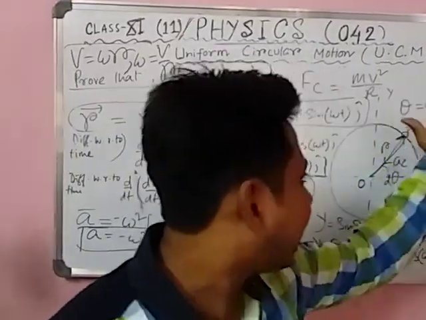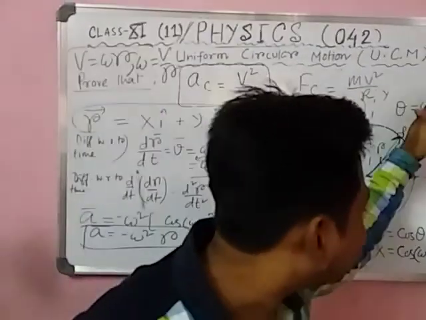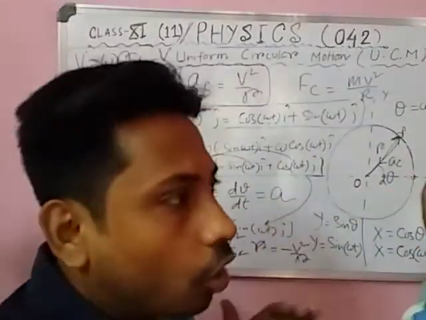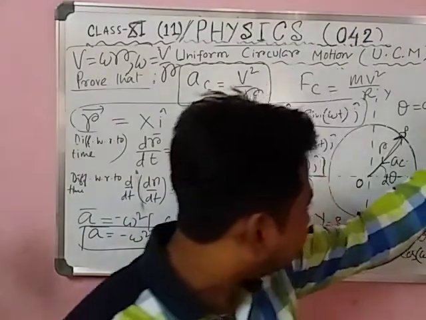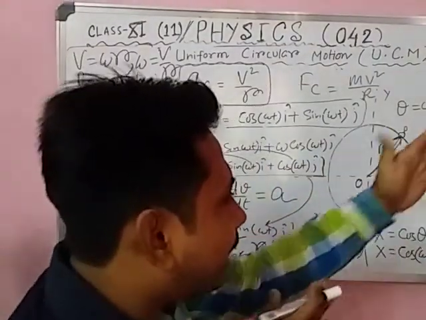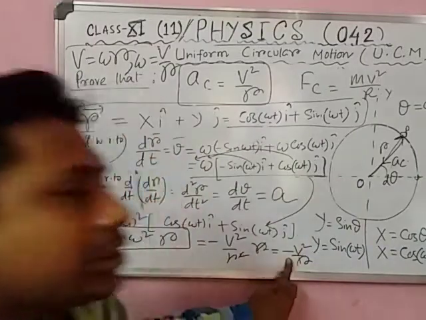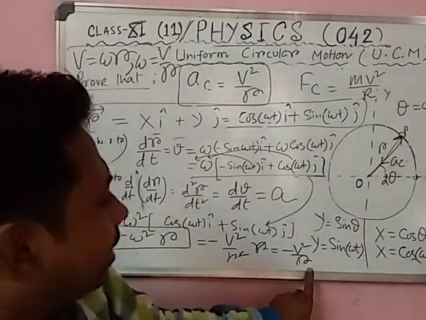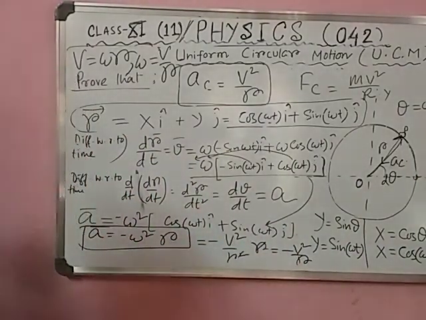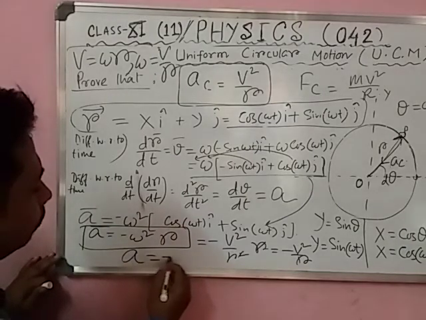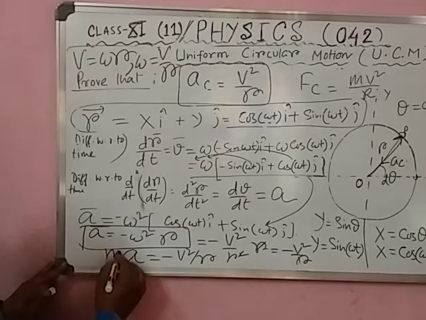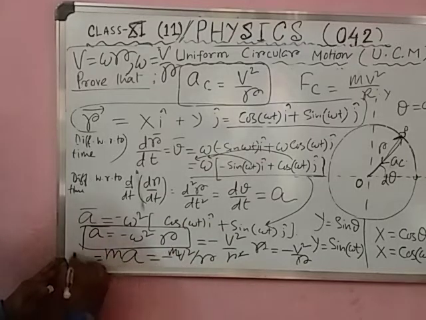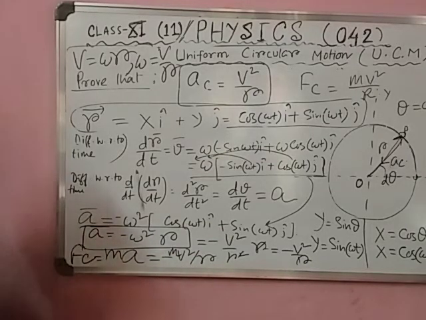So radius and acceleration are in opposite directions. Radius that side, acceleration that side. So that's why, for acceleration and radius, because they are on opposite sides, you can write acceleration equal to minus v square by r. If you multiply by m, then m v square by r will be your centripetal force. Students, please pause the video and copy.